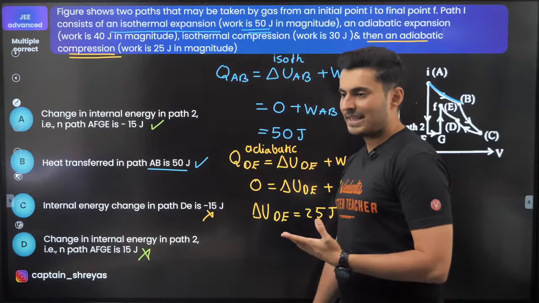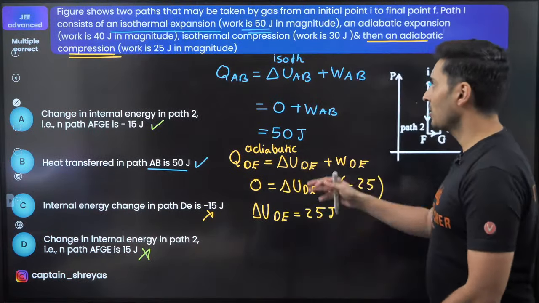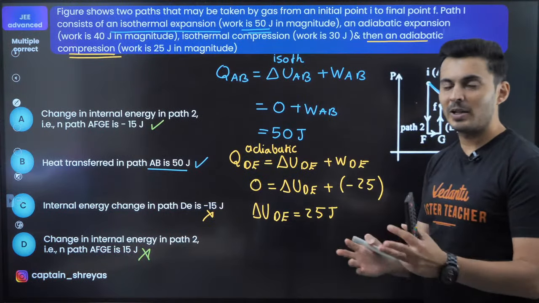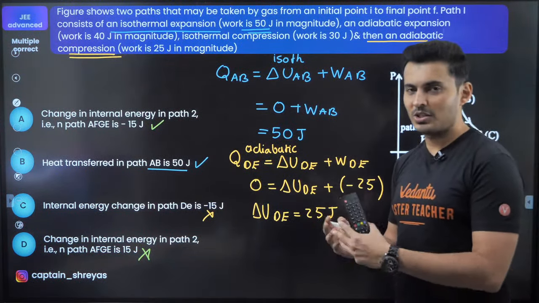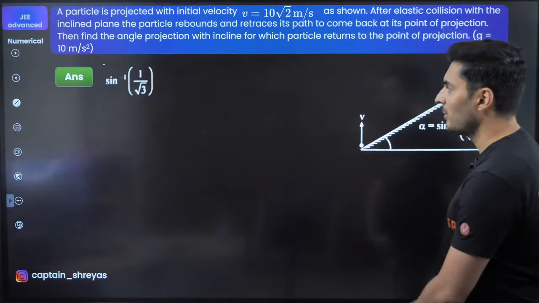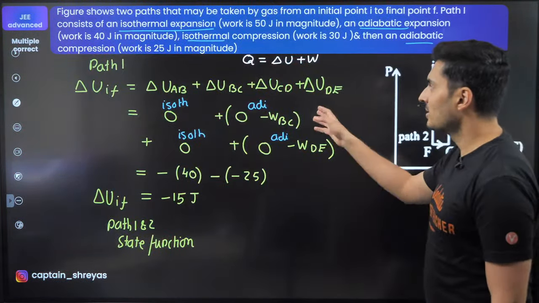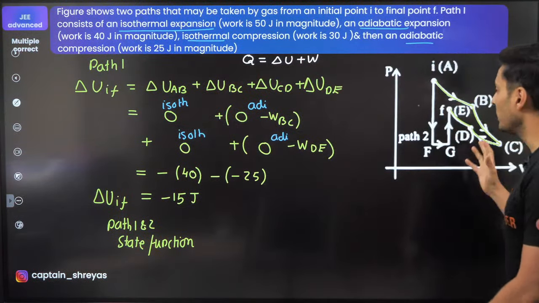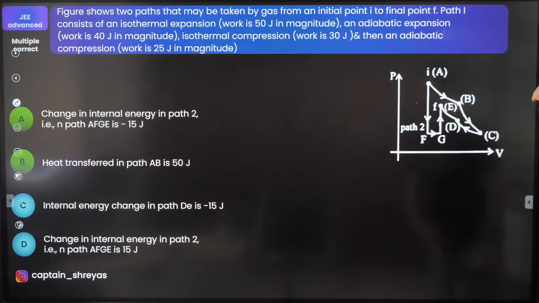Did you love this question, guys? Complete question based on the processes knowledge. If it is isothermal, adiabatic, isobaric, isochoric, what is 0, what is not 0, what is work, what is heat, what is internal energy. Also the first law of thermodynamics, and also the concept of state function and path dependence or path independence. So all these concepts combined over here in this thermo question.